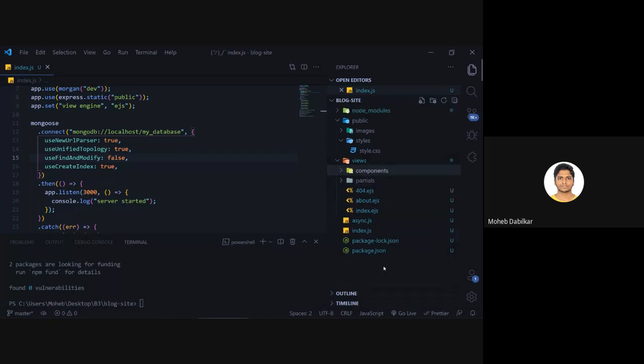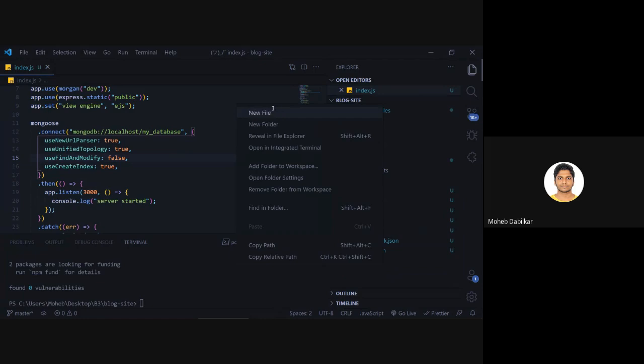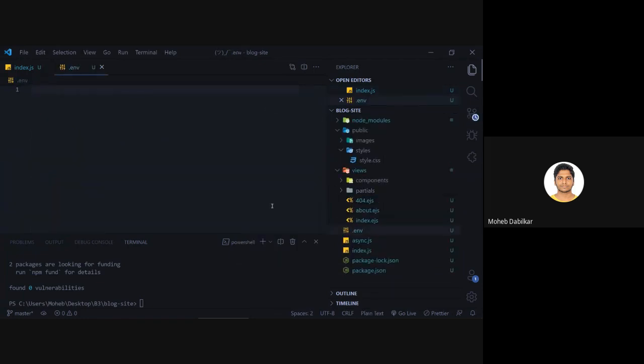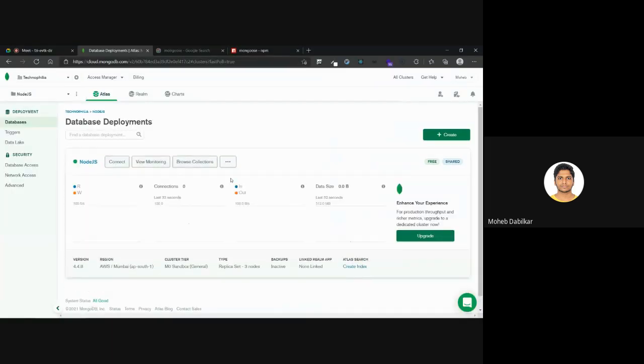So let's just go ahead, create a new file, say .env, and then I will say mongo url. I don't know why people like to call it URI also, but you guys can keep it as you like. For now, I have not passed it in because my cluster has not yet been created.